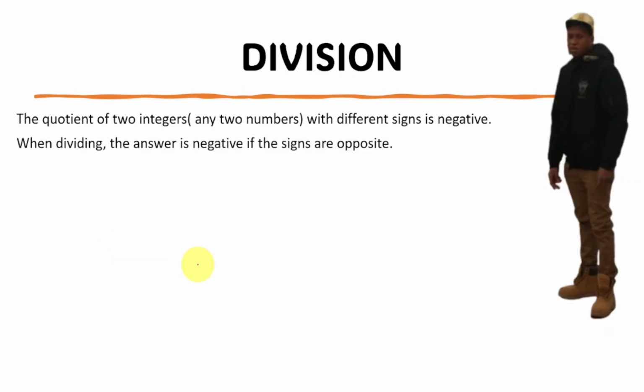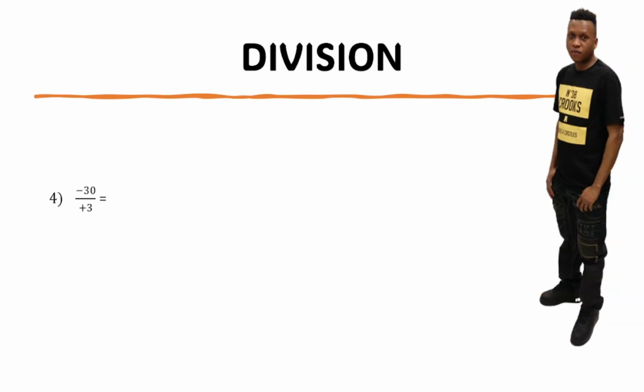You got me here? So that's what I explained to you guys. When we have two negative, it's gonna give us positive. When we have two positive, it's gonna give us positive. When we have negative divided by positive, it's gonna give us negative. When we have positive divided by negative, it's gonna give us negative. Really easy.